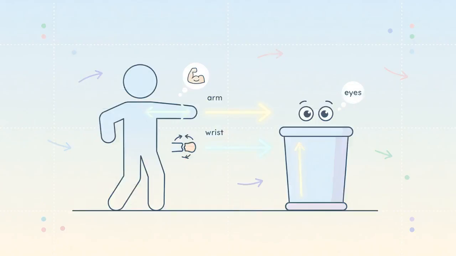Now you think backwards. Why did I miss? My arm used too much strength. My wrist flicked too hard. My eyes misjudged the distance. You trace the mistake from the end result all the way back to the beginning. That backwards tracing is exactly what backpropagation does.